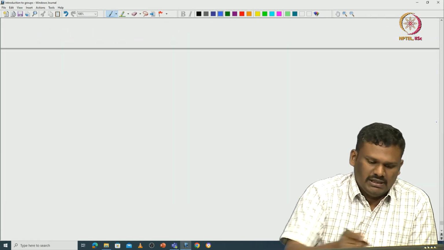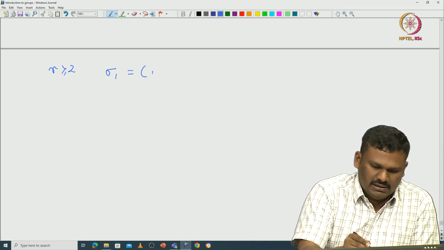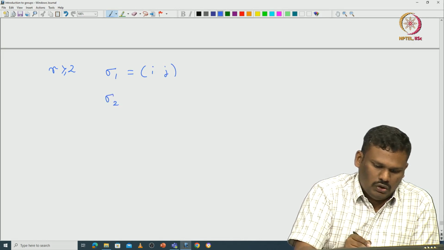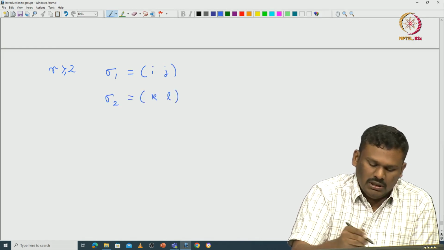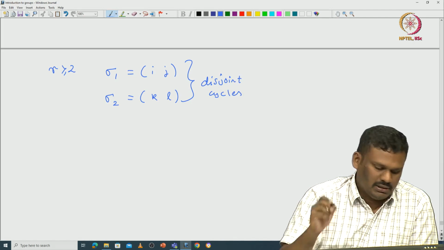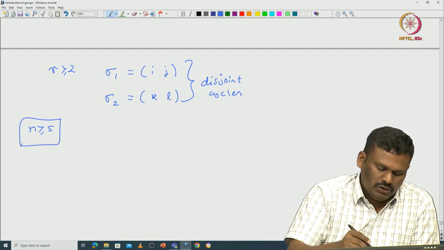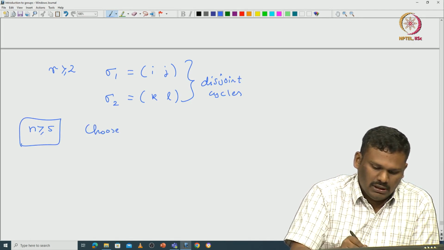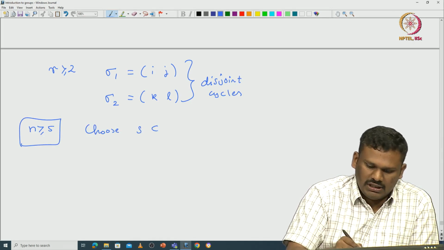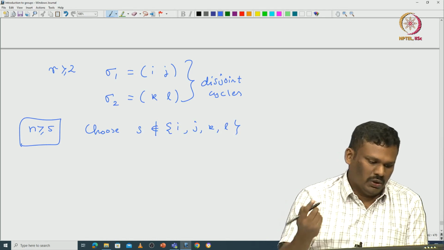Since r is greater than or equal to 2, you write sigma_1 as some (i j), sigma_2 as some (k l). They are disjoint cycles. Now you have n greater than or equal to 5. So, choose s, which is different from i, j, k, l. So, I can choose one s.